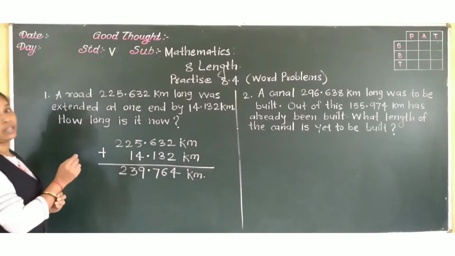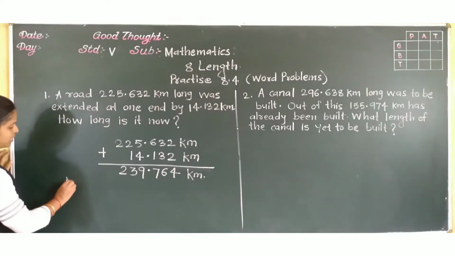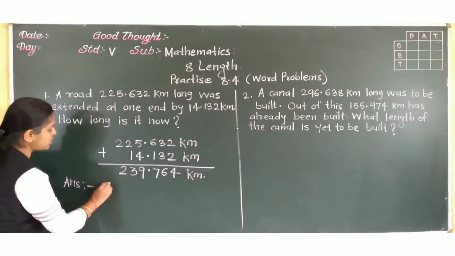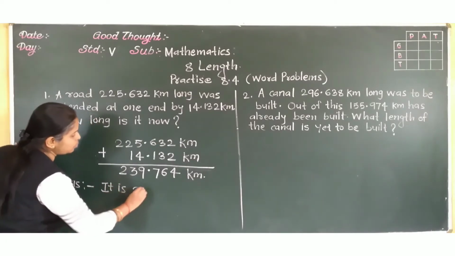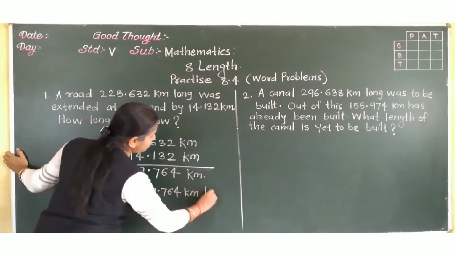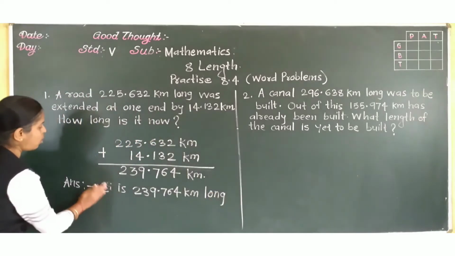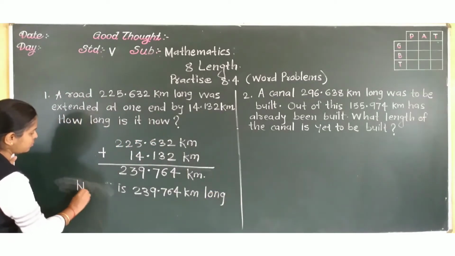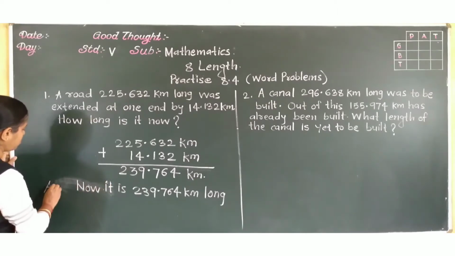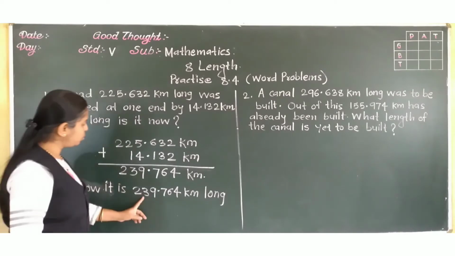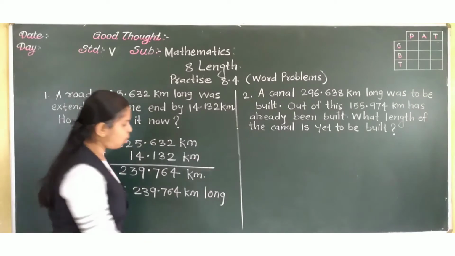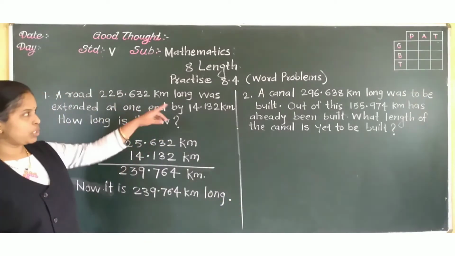And we will have to write the final answer in a sentence. How long is it now? It is 239.764 km long. Or you can write, now it is 239.764 km long. Okay. Next, question number 2.